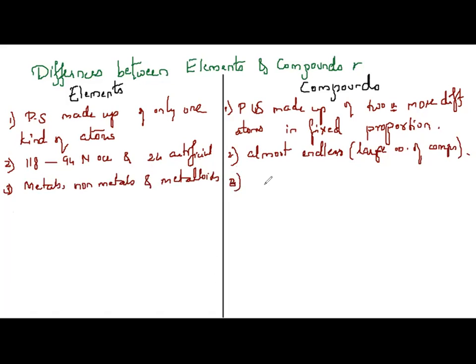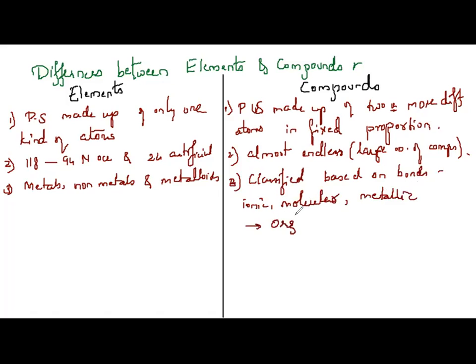They are classified based on bonds, which might be ionic, molecular, or metallic, and based on where they are obtained from, they are divided as organic and inorganic.